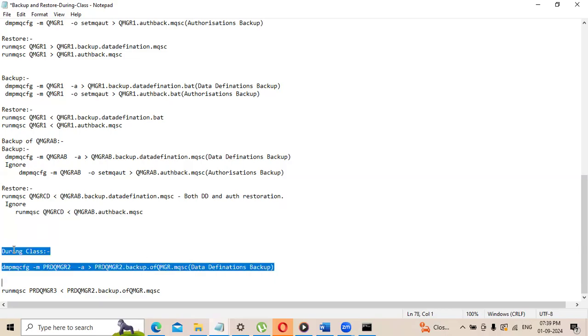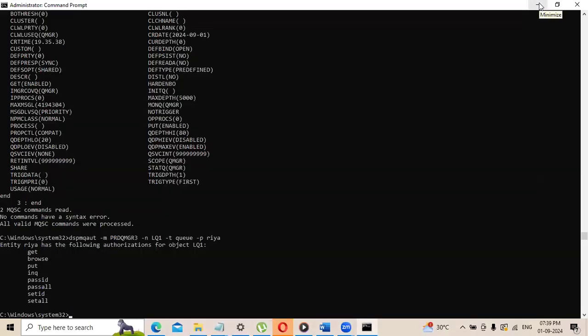Any questions? And yeah, we are doing fix packs also, right? Applying the fix pack to the environment. Yeah, IBM will give that as part of your packages. You can run it.